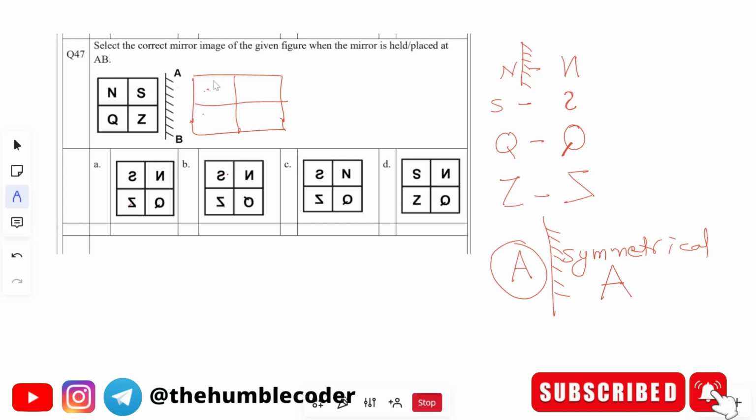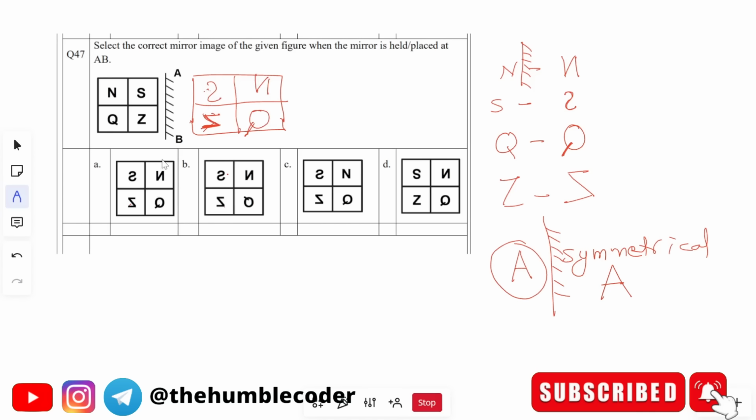As I told, S will come in this place, so S will be something like this. Then we have Q, so not Q but Z. Z will come below S, so Z will be something like this. Then next up we have N. After a mirror image, N will look like this. And then Q will look like this with the tail at this end.